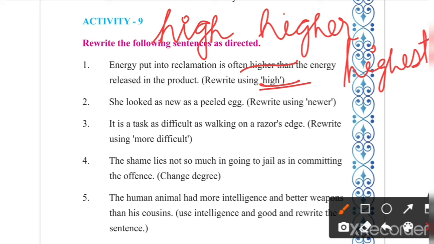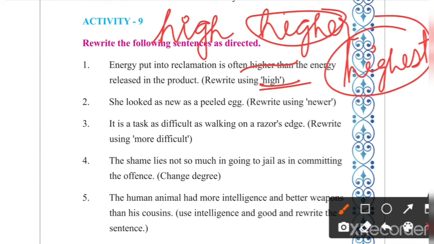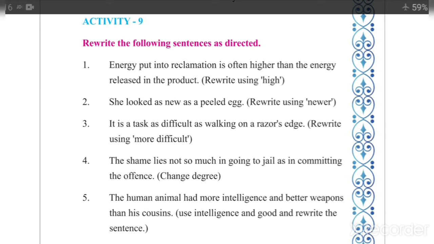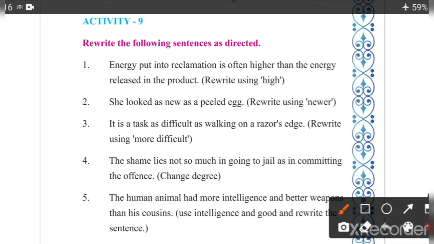You have studied the degrees of comparison for adjectives: high, higher, highest. Higher is the comparative degree, highest is the superlative degree, and high is the positive degree. You are not directly told to change into the positive degree, but you have to use high. It is the positive degree only. This is called transformation of sentences. In 9th standard such sentences are there, and this is a very important chapter for you.